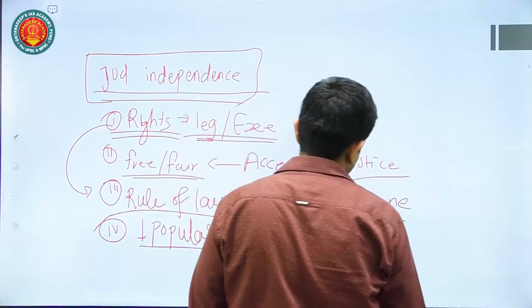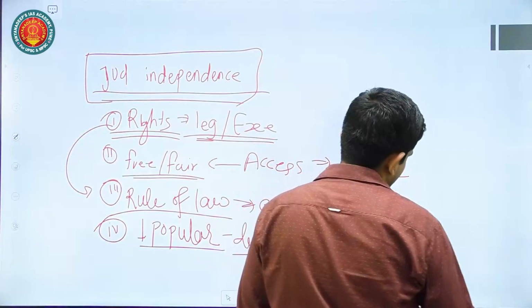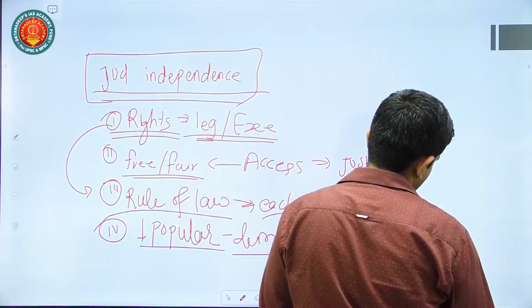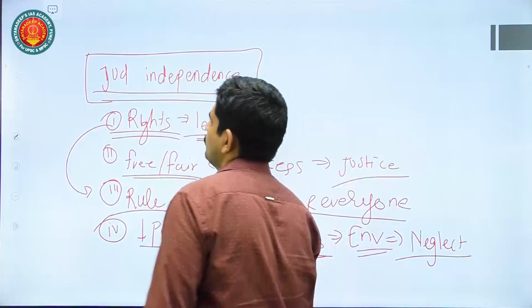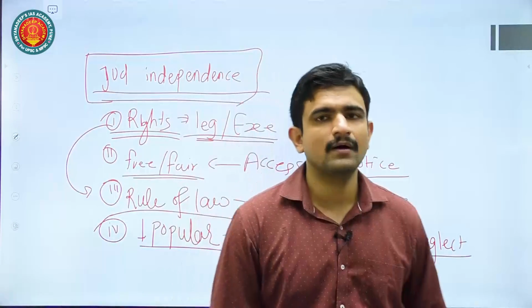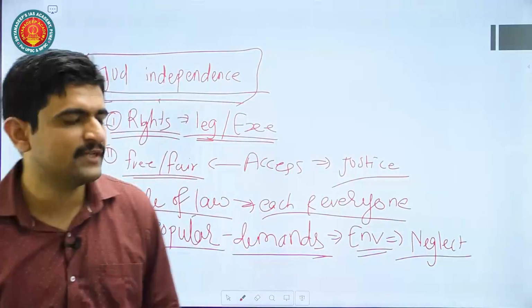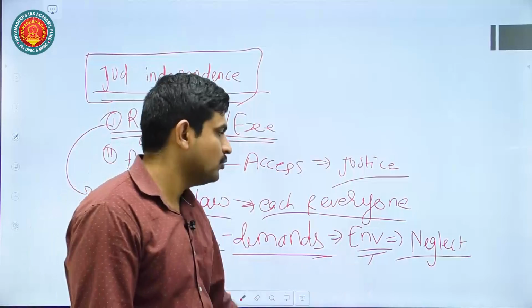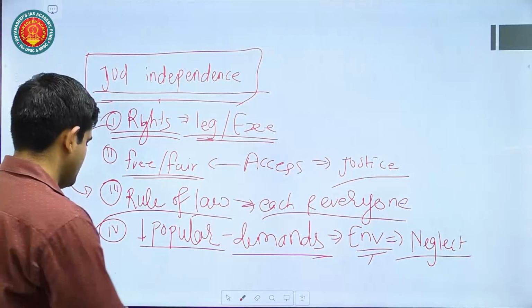For example, environment was an area which was earlier neglected. That was not the part of your mainstream political discussion and deliberation. But when judiciary got independence, after this principle of judicial independence, judiciary has taken a lot of steps in a way to improve the environment also. Okay, so that is also you can mention.